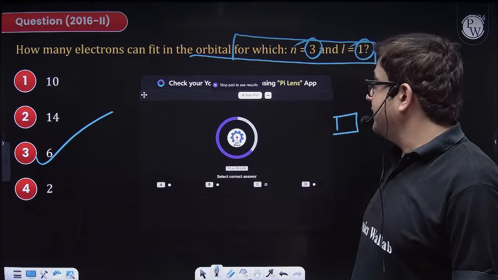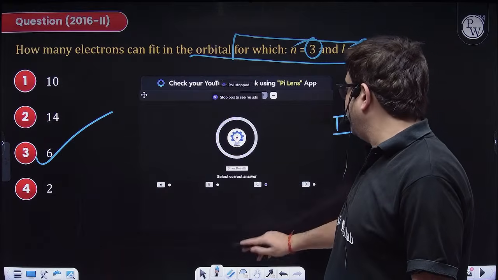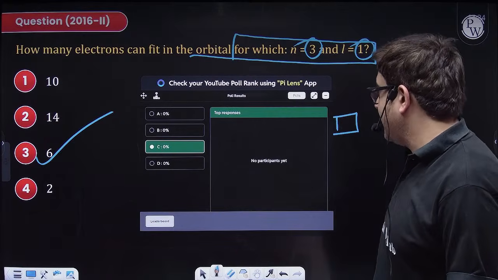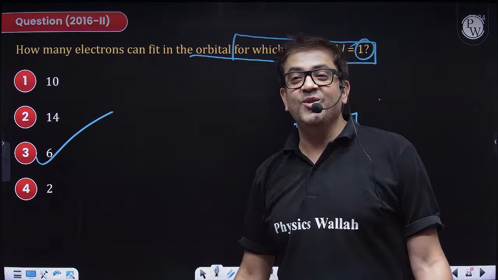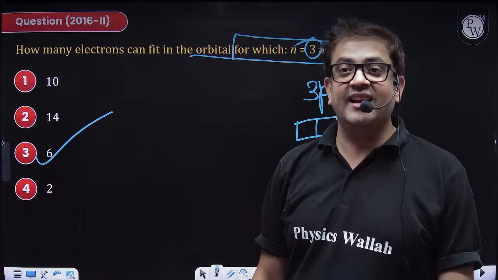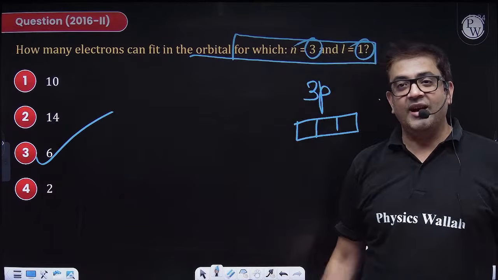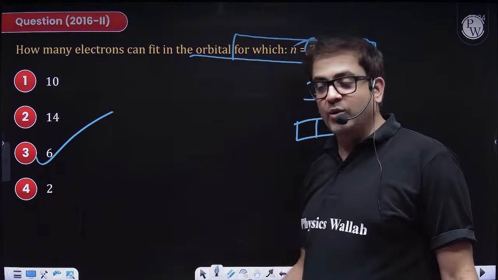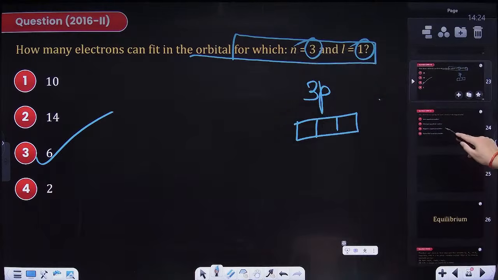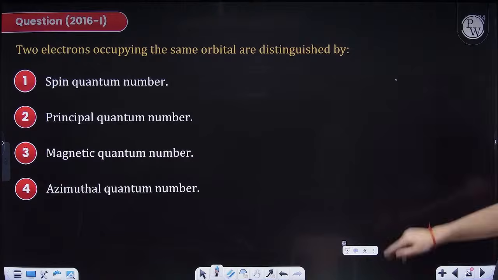Yes, but these piece-of-cake questions are definitely asked in your examination. So the percentage is not there. Maybe you have not read the question till now. I hope it is clear to everybody. Very doable question. Moving to the last one.